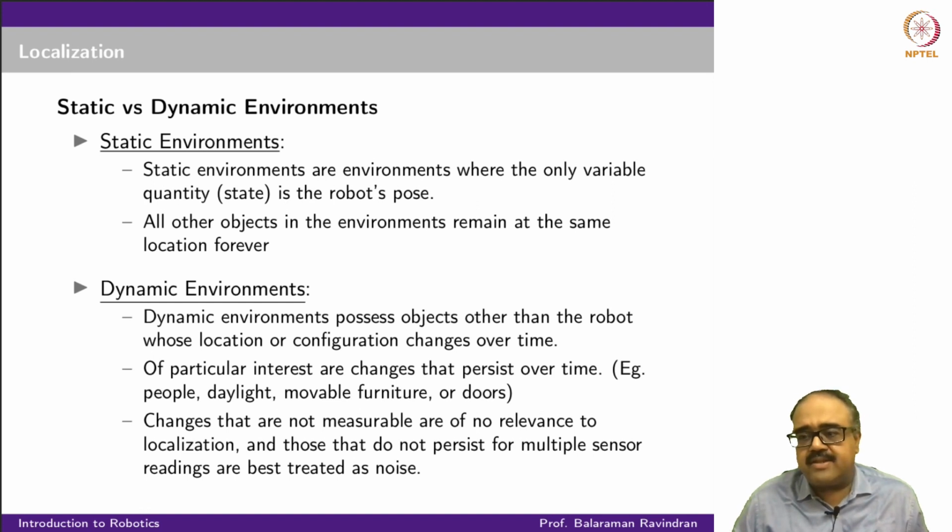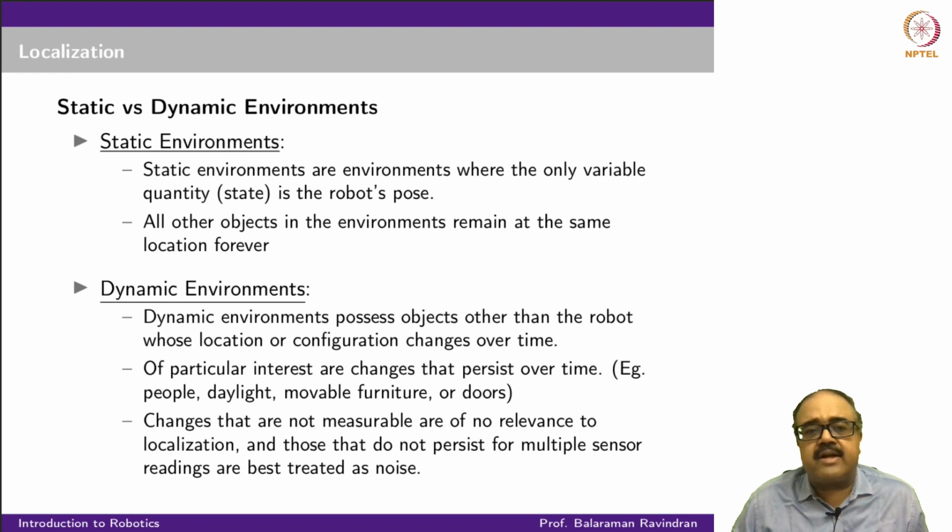I'm trying to move, but there might be a small probability that I fail. Not because my wheels slip or something like that, but because somebody was just standing in front of me for that one second, and after that they moved away. So when I tried to move, there was a noise in the transition. What we are really interested in are